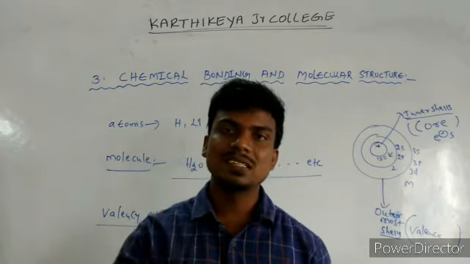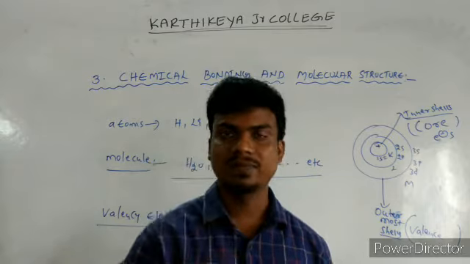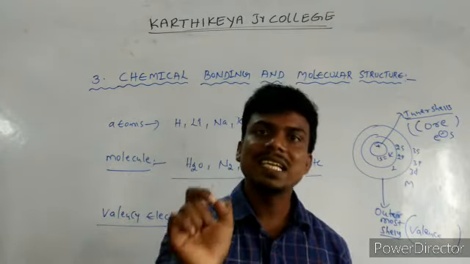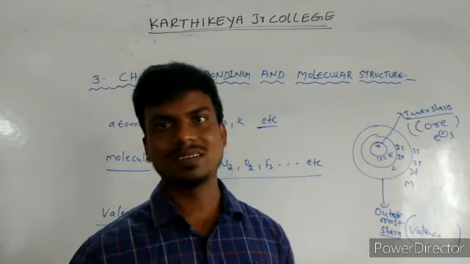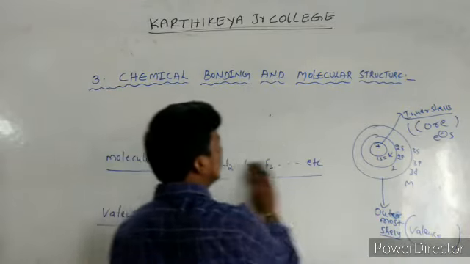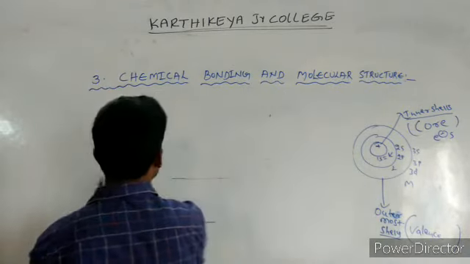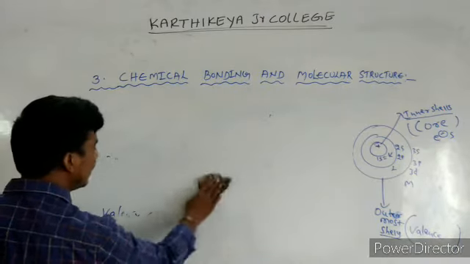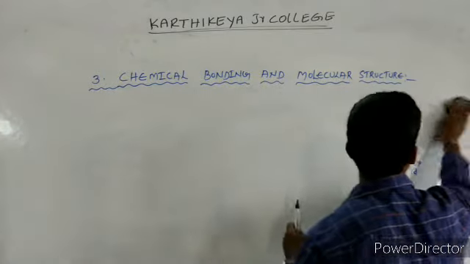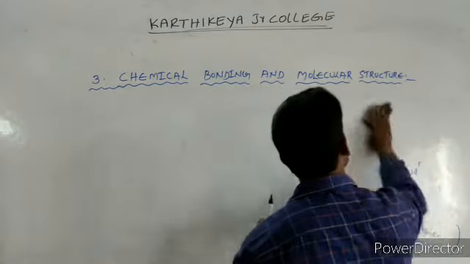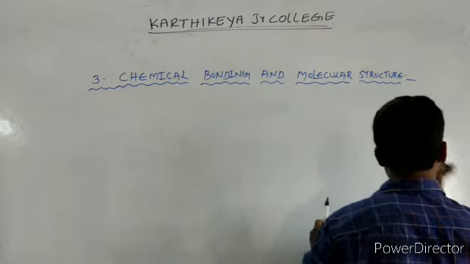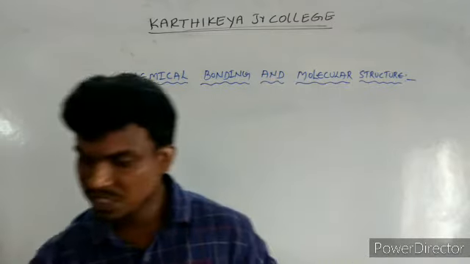So these valence electrons are represented with dots, which is known as a Lewis dot structure. Valence electrons, not core electrons, are represented. So what are valence electrons? If you take different elements, a different number of electrons is present in the outer subshell depending on the group. Valence electrons only participate in bond formation to get extra stability.